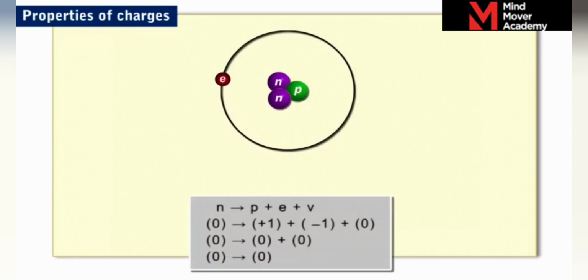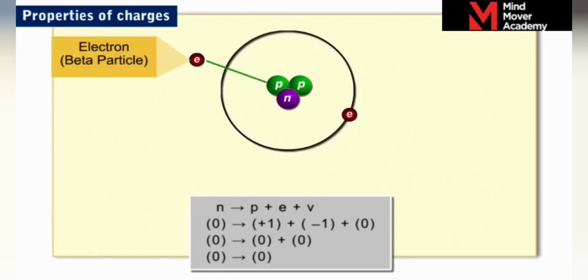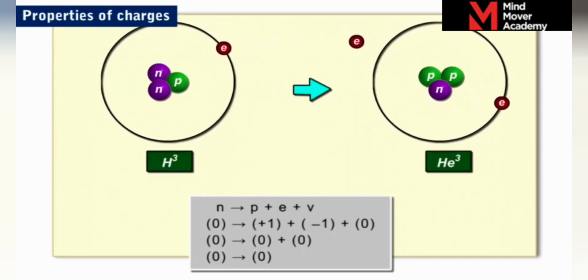We also find that in natural processes, such as the beta decay of a neutron, the charges are conserved. During the decay, the neutron breaks into a proton and an electron, releasing a neutrino. Here, the neutron and the neutrino are chargeless particles, while the proton and electron are oppositely charged particles whose combined net charge is 0. Hence, we observe that the total charge in this process is conserved.